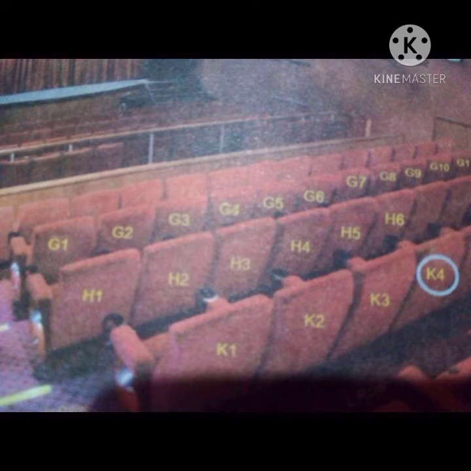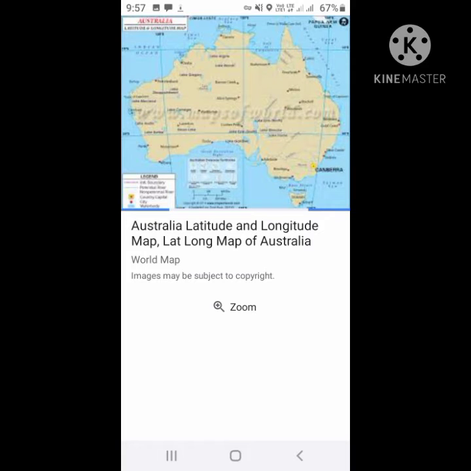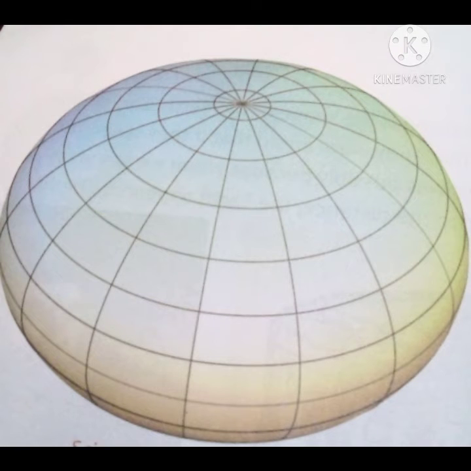A similar system is used to locate places on the maps and the globe. If you look at maps and globes carefully, you will see that there are several lines drawn on them. These are imaginary lines. They do not really exist on the surface of the earth. Some lines are horizontal, that is, running across, while some are vertical, running from top to bottom.